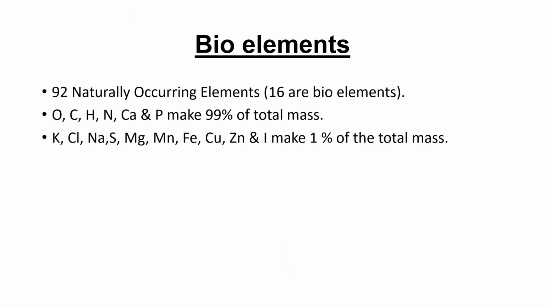So all types of matter are made up of elements, and each element contains a single kind of atoms, and the atoms are usually made up of many subatomic particles. Now, out of the 92 kinds of elements that occur in nature, 16 are called bioelements. Why are they known as bioelements? It's because these take part in making the body mass of a living organism. Out of these bioelements, only 6, that is oxygen, carbon, hydrogen, nitrogen, calcium, and potassium, make 99% of the total mass. Other 10, that is potassium, chlorine, sodium, sulfur, magnesium, manganese, iron, copper, zinc, and iodine, collectively make up to 1% of the total mass.